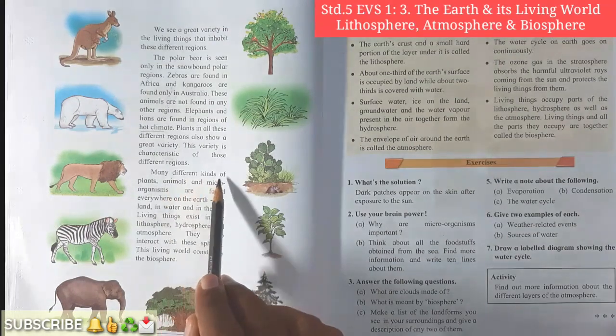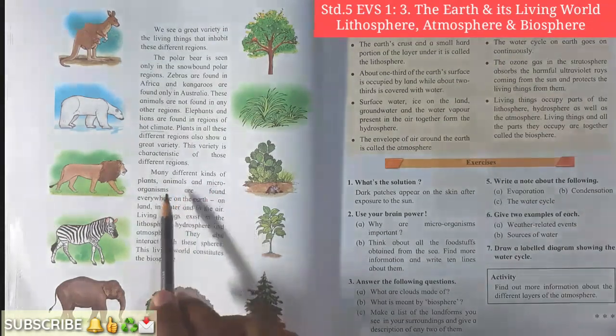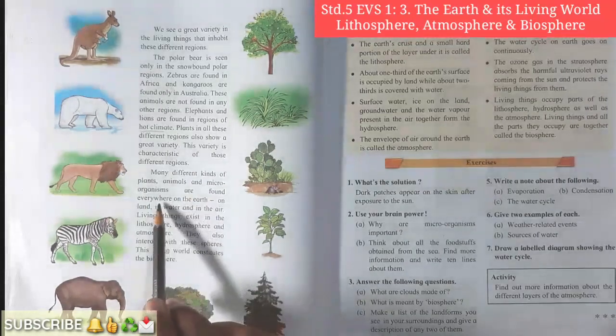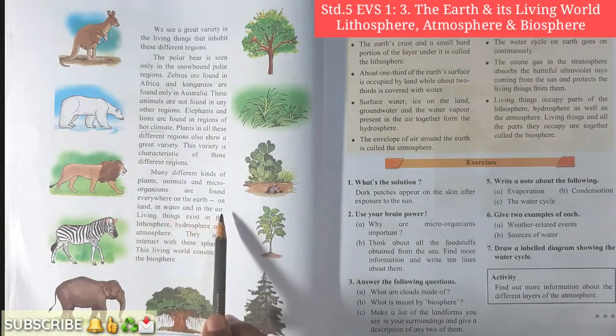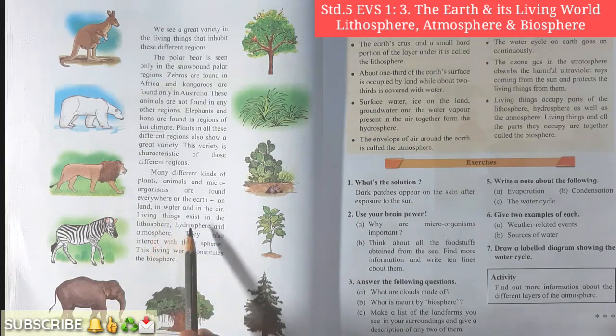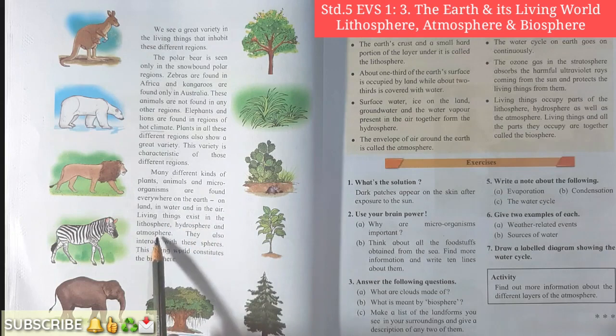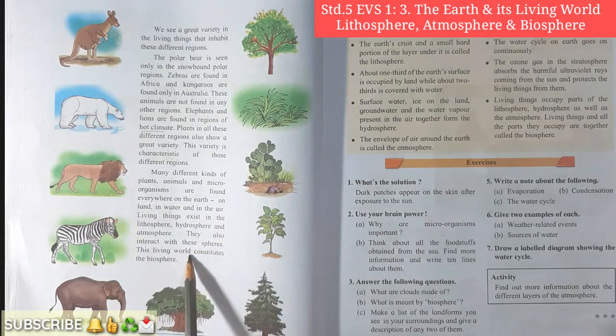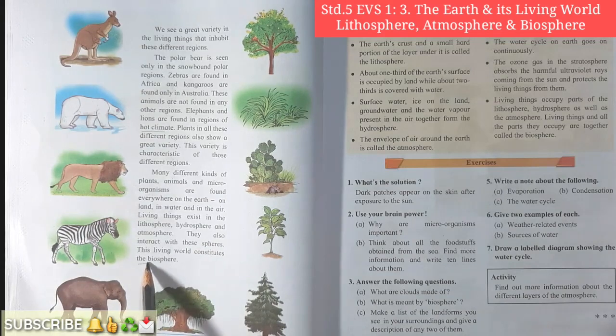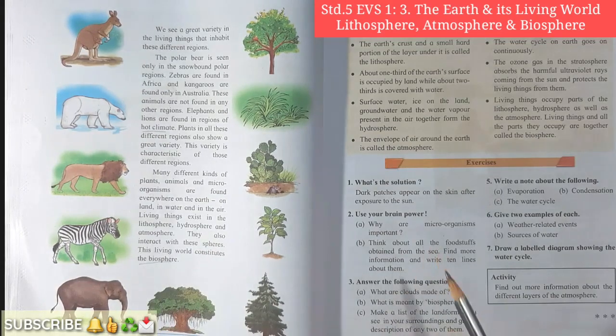Many different kinds of plants, animals and microorganisms are found everywhere on the earth, on land, in water and in air. Living things exist in the lithosphere, hydrosphere and atmosphere. They also interact with these spheres. This living world constitutes the biosphere. Yes student, so here what do we see?